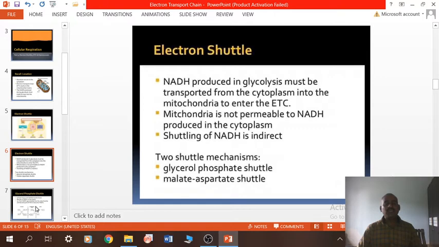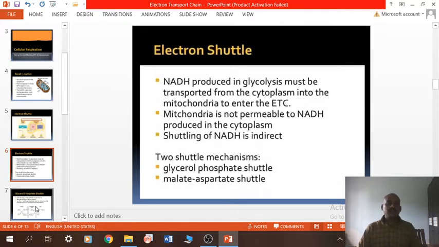It means the electron of NADH should be accepted by another molecule that can enter from the cytoplasm to the interior of the mitochondrial membrane, and that molecule will then give that electron to another molecule, which can be used in the Krebs cycle.